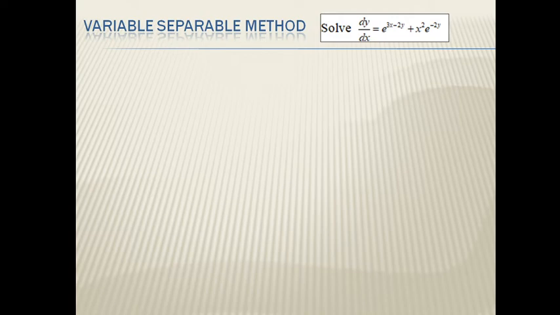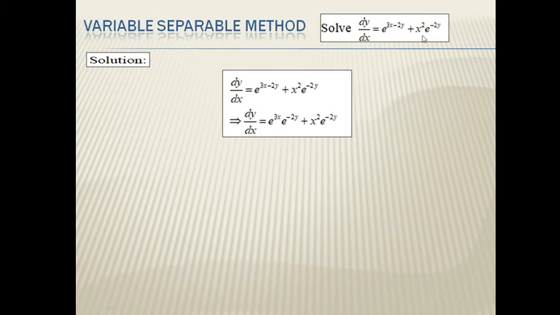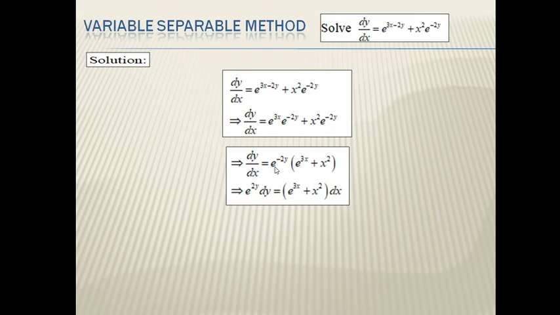We consider the dy by dx term. Then separate the terms. That means here we write e to the power minus 3x into e to the power minus 2y, second term as it is. Now from these two terms we take e to the power minus 2y common, leaving e to the power 3x plus x square. Now separate the variables. Here y is the dependent variable and x is the independent variable, therefore we separate the y terms and x terms. Therefore, in the next step we write e to the power 2y dy equal to this value.